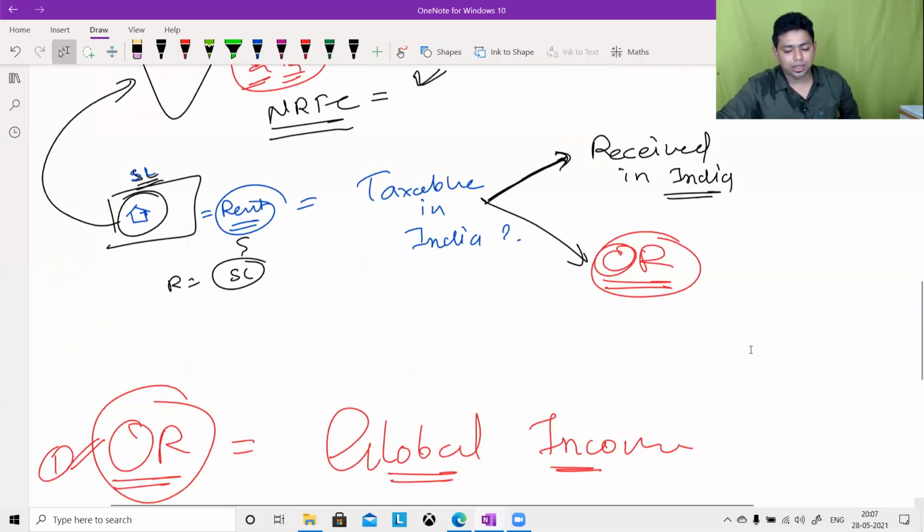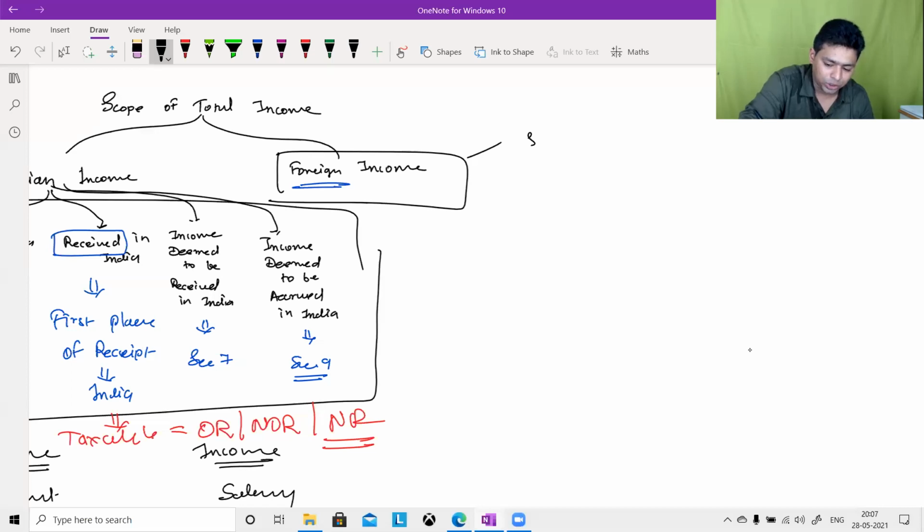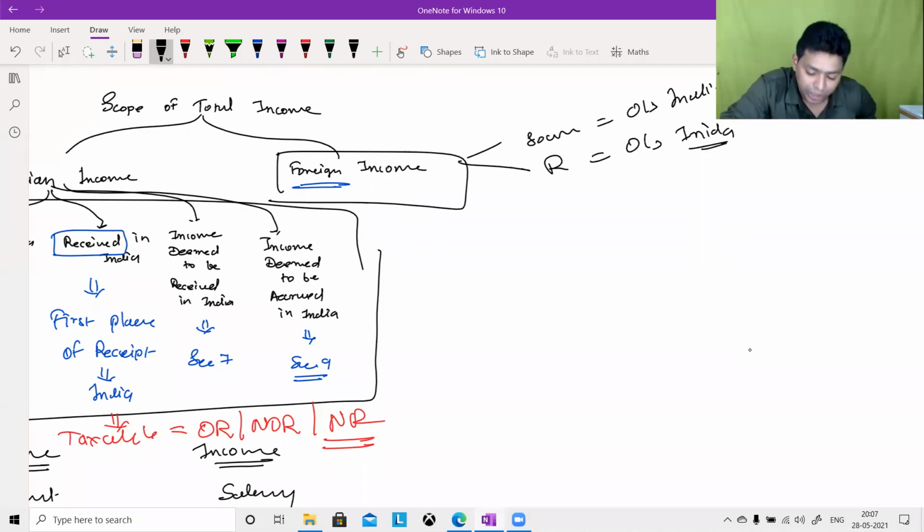Sir, what about foreign income then? Foreign income means the source is outside India. Obviously, the source is located outside India, and receipt is also located outside India. Then only it is called foreign income. Because if the source is located in India, it is Indian income. If it is received in India, it is Indian income. So to be called a foreign income, definitely source and receipt are outside India.